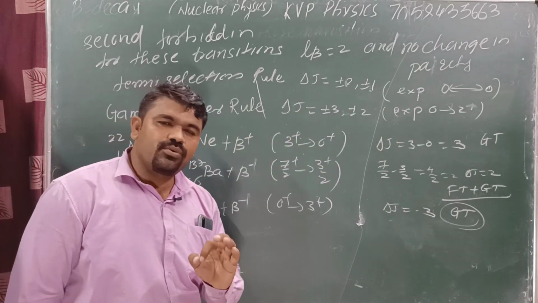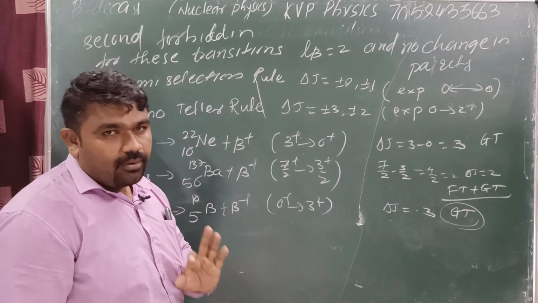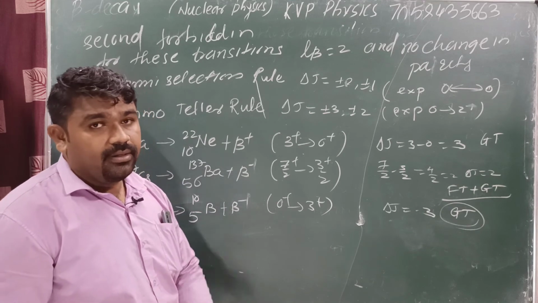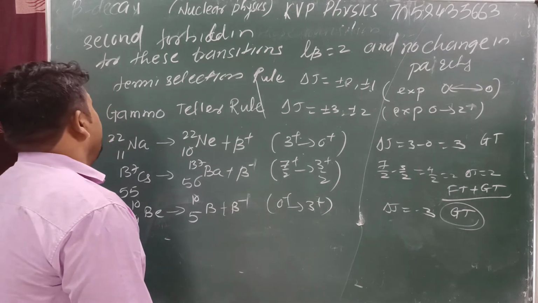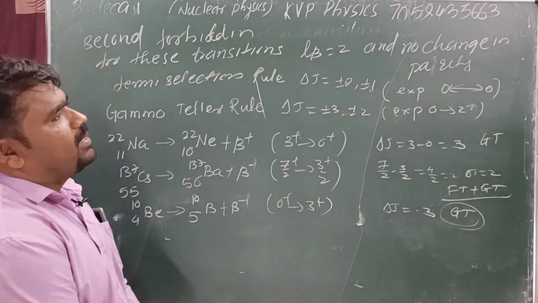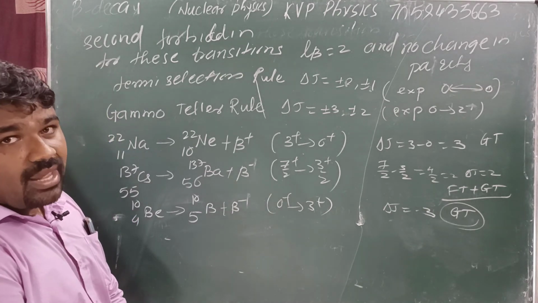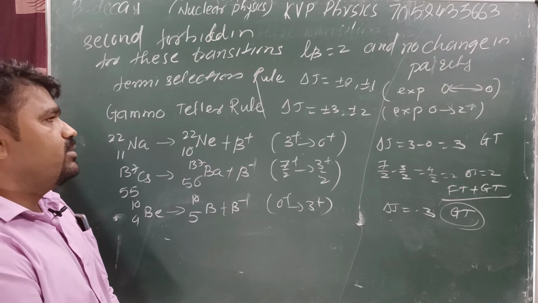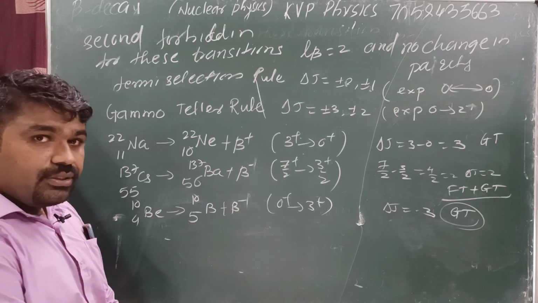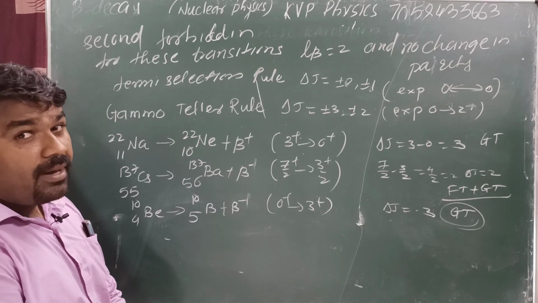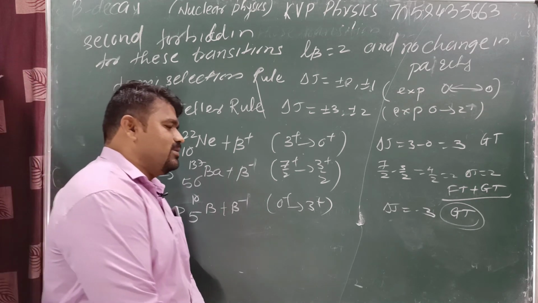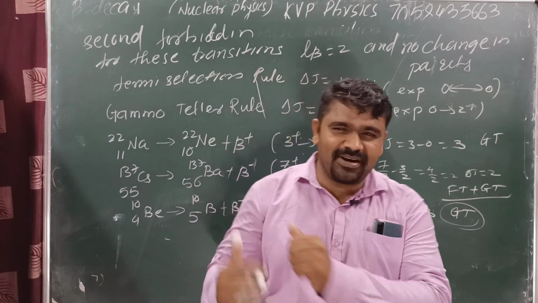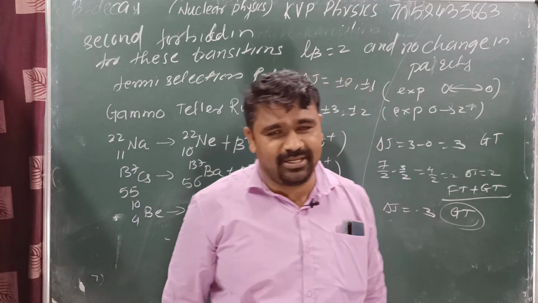This is the selection rule for second forbidden GT and FT transition, Fermi transition and Gamow-Teller transition. Delta J is equal to plus or minus 1, plus or minus 2 for Fermi, plus or minus 2, plus or minus 3 for GT, and parity does not change. Parity does not change. This is the very important thing. Now next, the summary of all this for Fermi and Gamow-Teller.